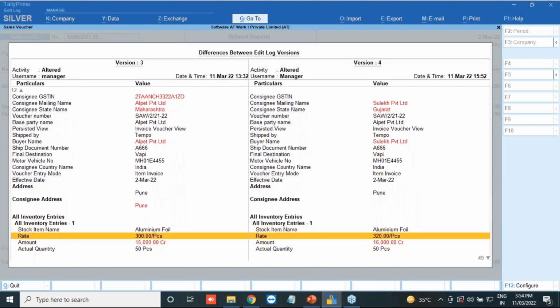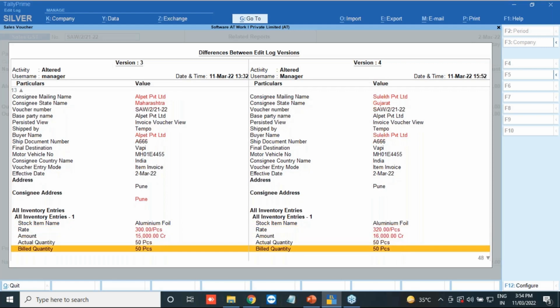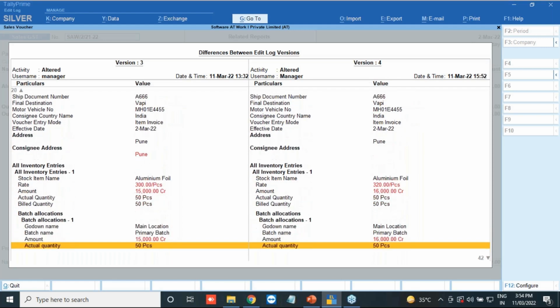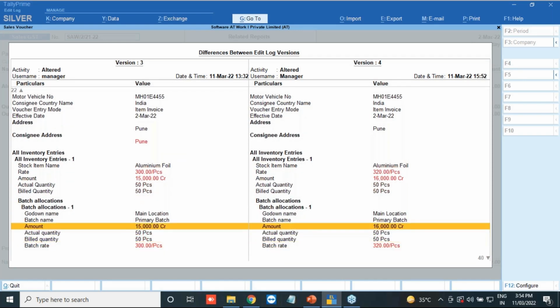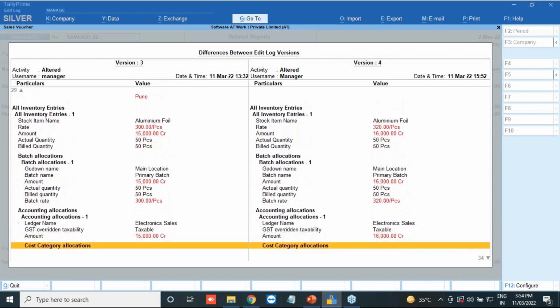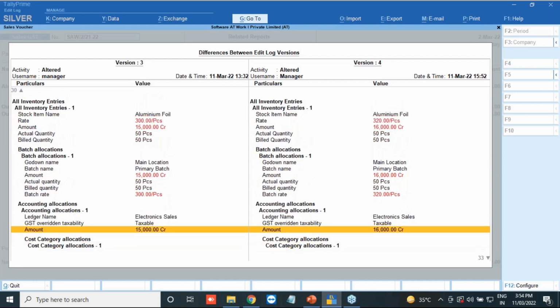Now you can see I have changed the rate from 300 to 320. Likewise, my amount has also changed, so the amount is also tracked along with the batch rate. The amount outstanding for allocation was previously 50,000, but now it is 16,000.